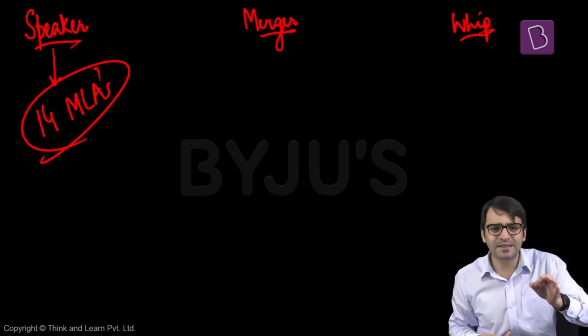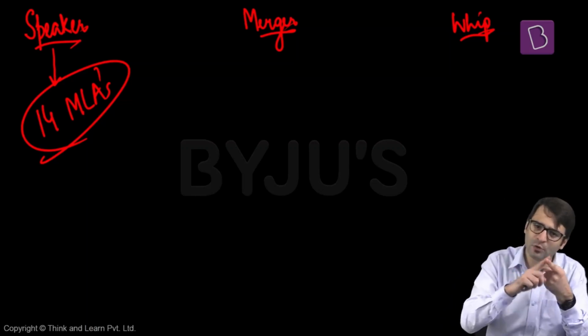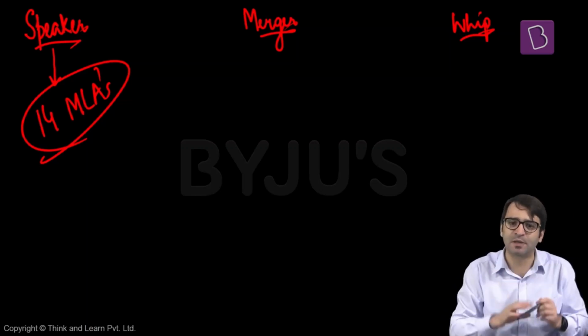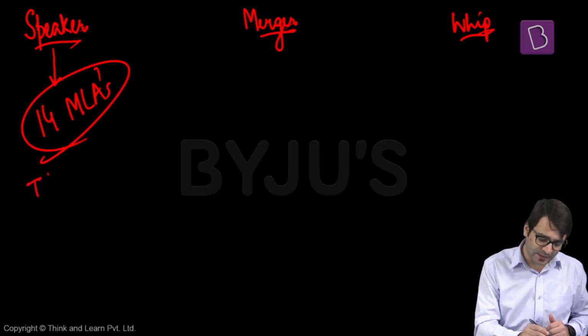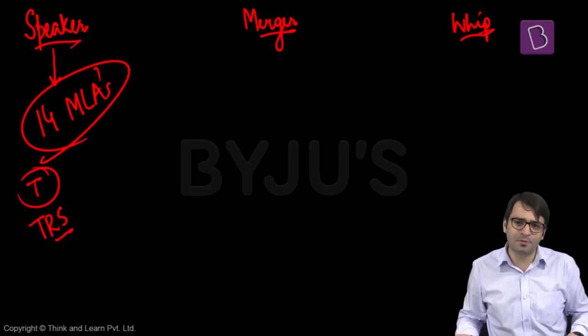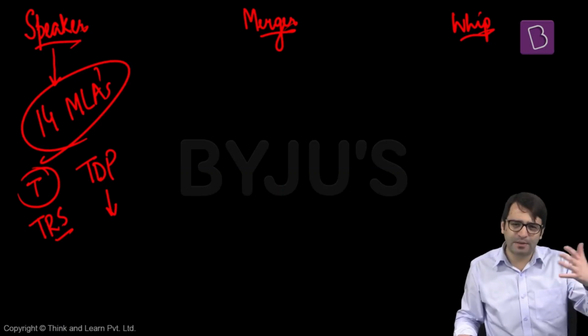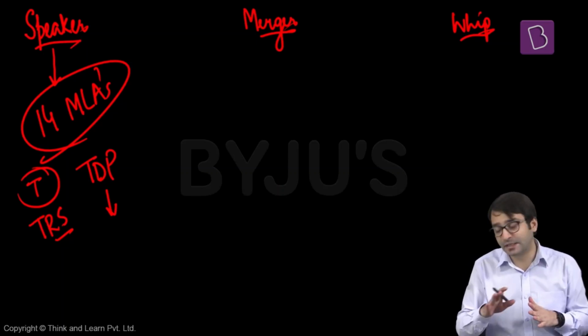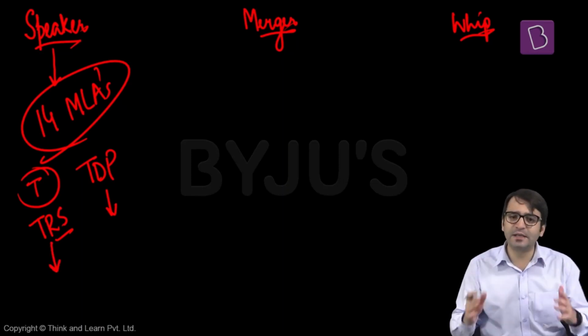We're not getting into whether this action of the Speaker was constitutional or unconstitutional. I'm only talking about the swiftness, the quickness with which the decision was taken by the Speaker. This is Arunachal Pradesh. Now let me give you the example of Telangana. 2014 elections, KCR, his party TRS won the election and KCR became the chief minister. There was one MLA of the opposition political party, TDP. His name was T. Srinivas Yadav. He was an MLA from the Sanatnagar constituency, won the election on the TDP ticket, but he resigned from the TDP and joined TRS. When he joined TRS, he was made a minister.